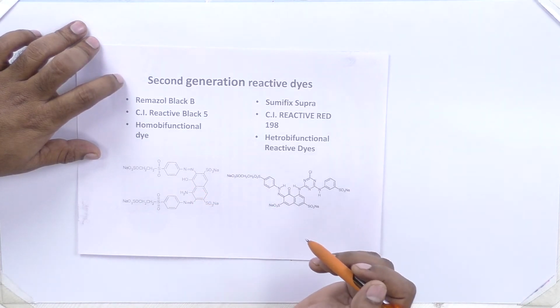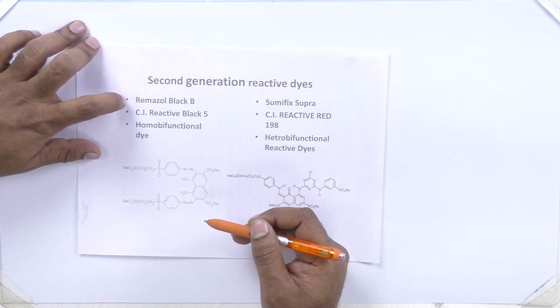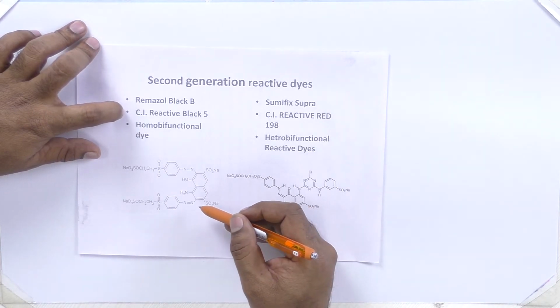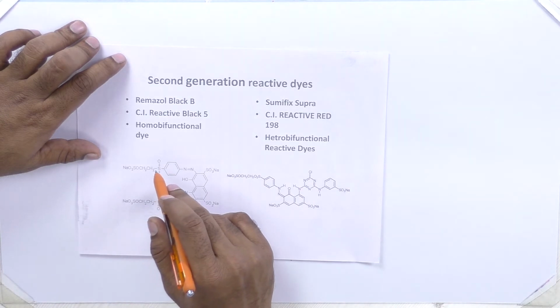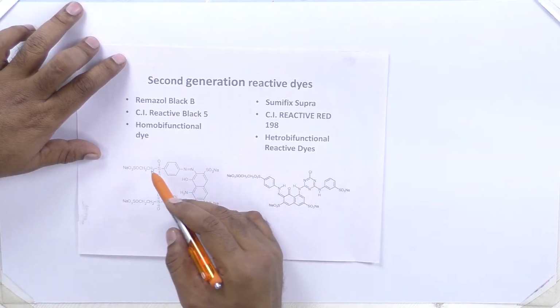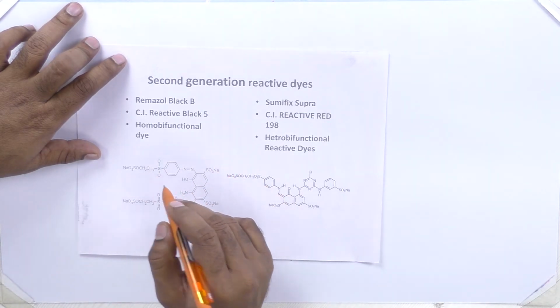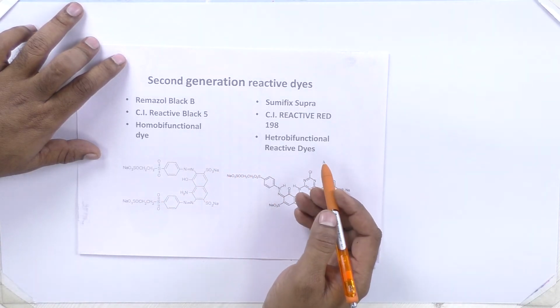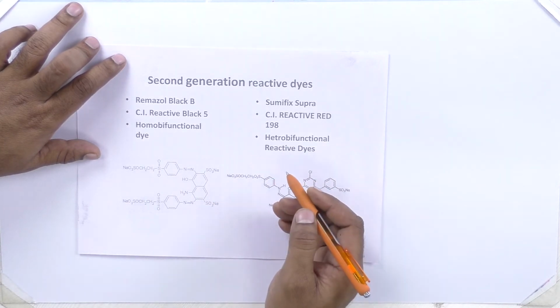This is a second generation reactive dye, Remazol Black B, a homo-bifunctional reactive dye. It has two sulfatoethyl sulfone groups. It increases the exhaustion, but has the disadvantage of washing-off problems. That means better exhaustion but poor washing-off.